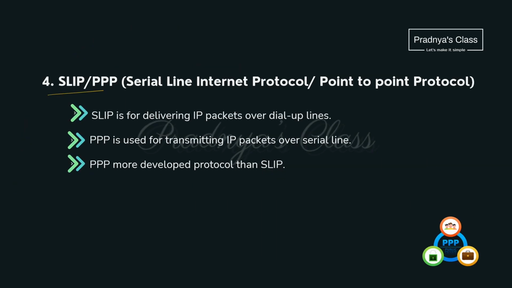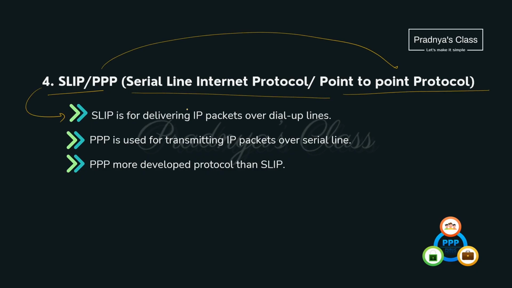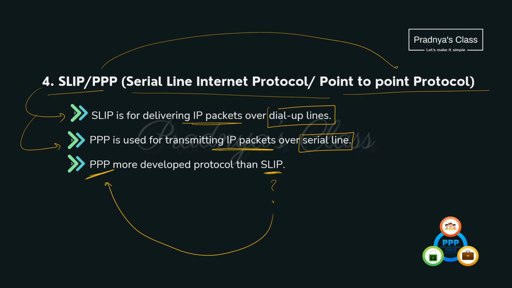Moving ahead to the fourth one, SLIP, Serial Line Internet Protocol, and PPP is Point-to-Point Protocol. SLIP is used in the case of dial-up lines, whereas PPP is used over serial lines. Both will deliver the IP packets. SLIP is the earlier version and the advanced version is PPP.